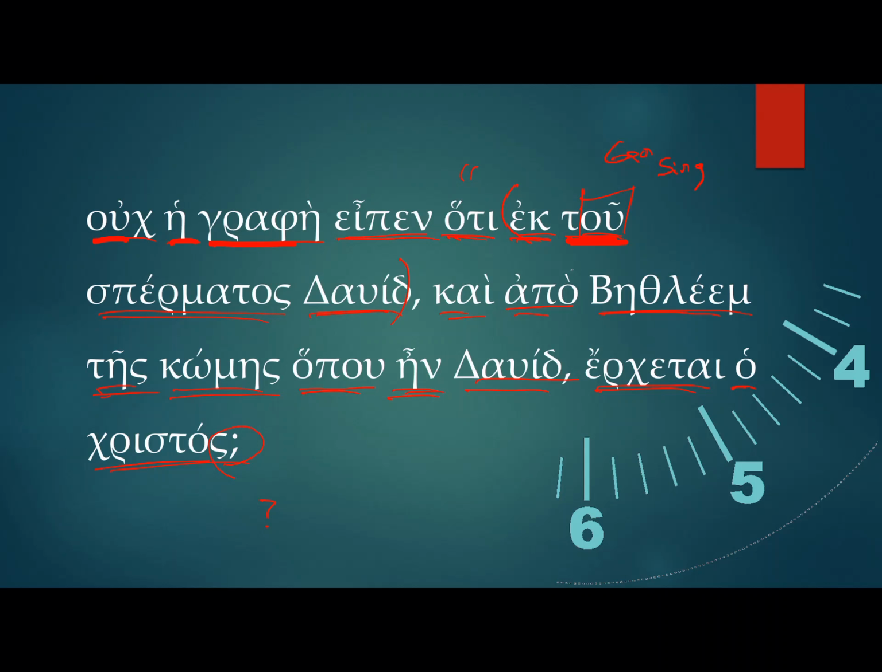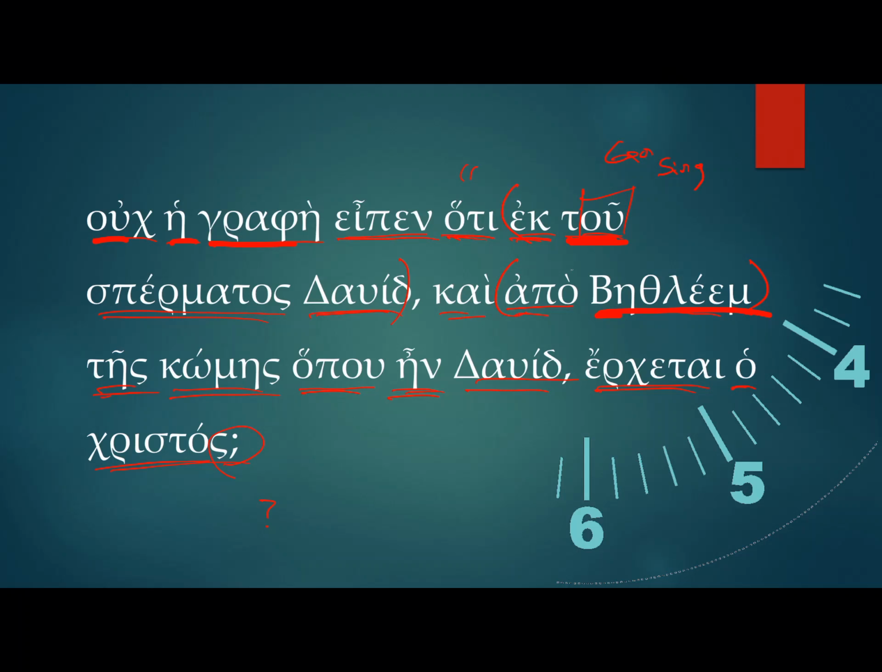spermatos David. Okay, we have another prepositional phrase here, apo Bethleem, from Bethlehem, the village where David was. Okay, so apo is using Bethlehem as its object of the preposition there.